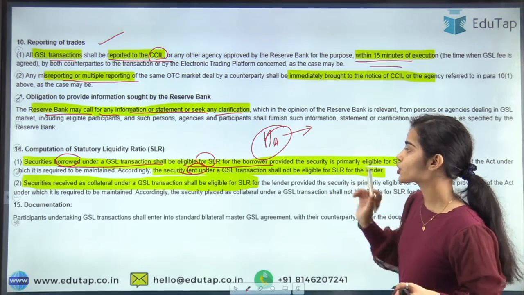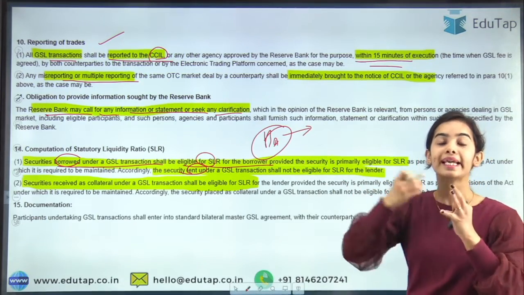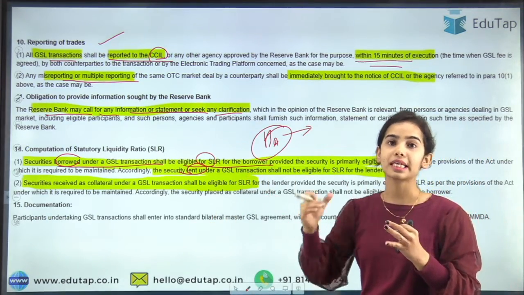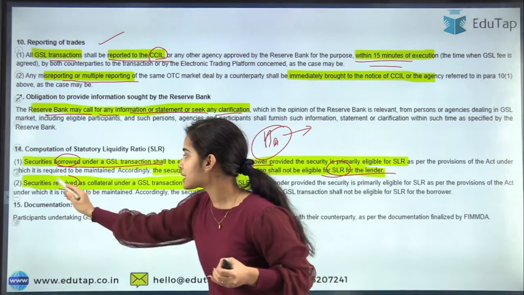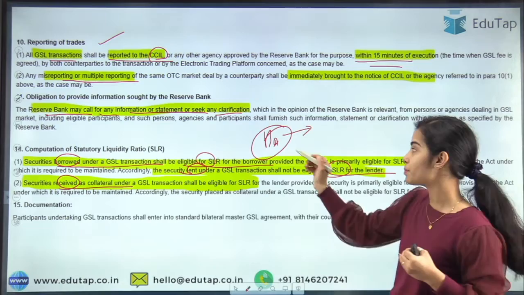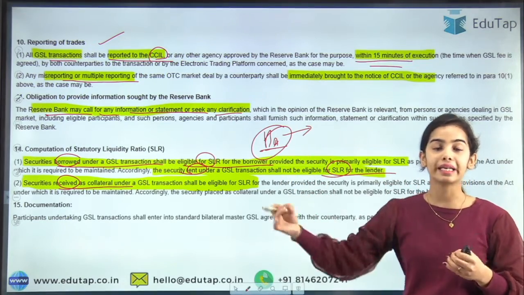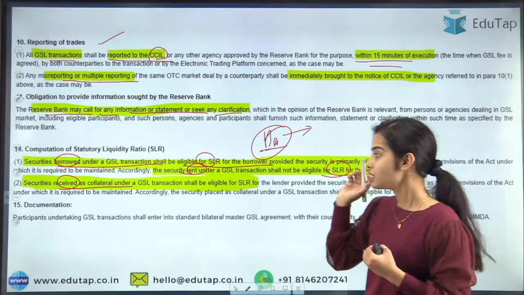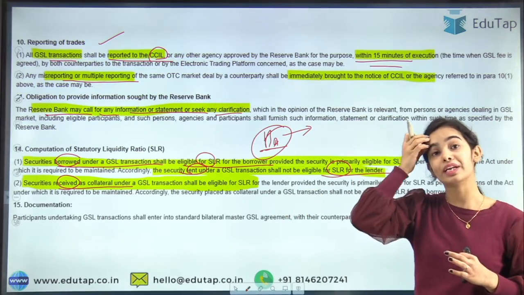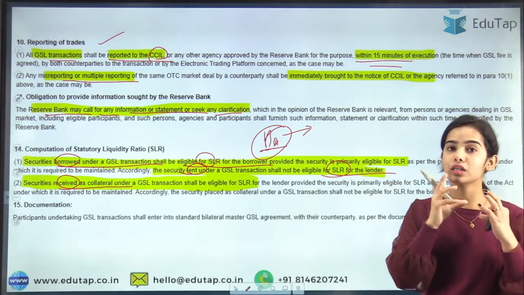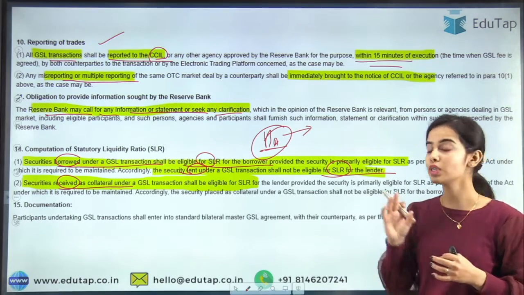So the lender cannot show the lent securities in the SLR. While the securities received as collateral can be shown by the lender in the SLR, the borrower that has given the T-bills as collateral cannot show the T-bills under their own SLR.